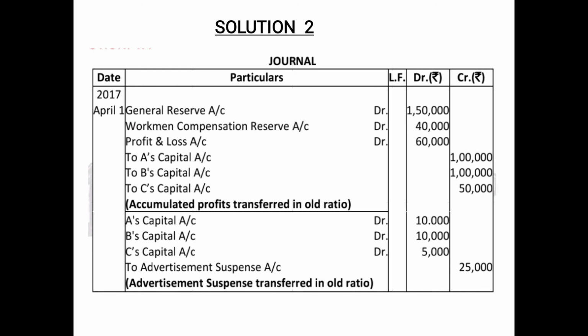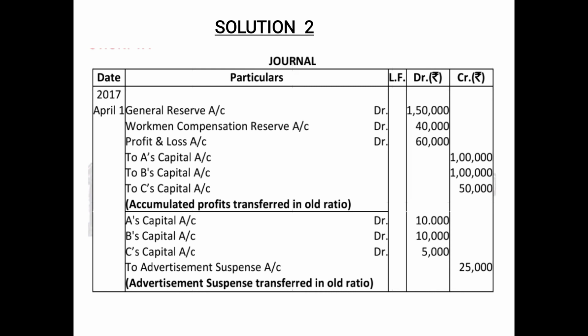And all these three reserves and profits will be distributed among the old partners. So to A's capital account, to B's capital account, and to C's capital account in the old ratio. A will be getting 1 lakh out of these three reserves and profits. B will be getting 1 lakh out of these three reserves and profit, and C will be getting 50,000 out of these three reserves and profit in their old ratio, that is 2:2:1. The narration can be accumulated profits transferred in the old ratio.